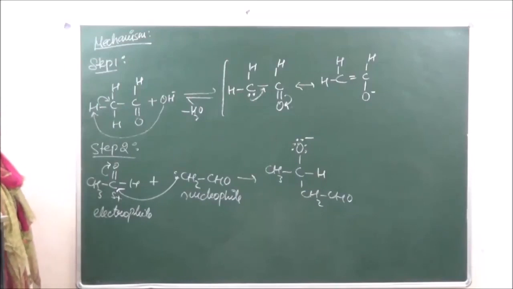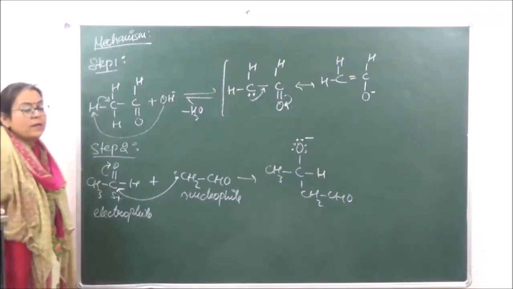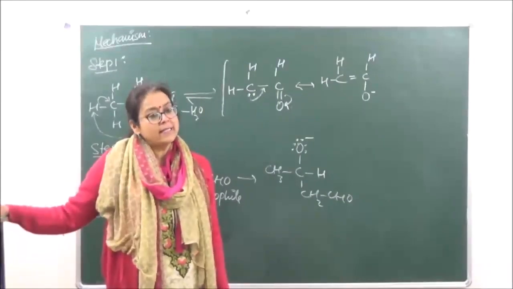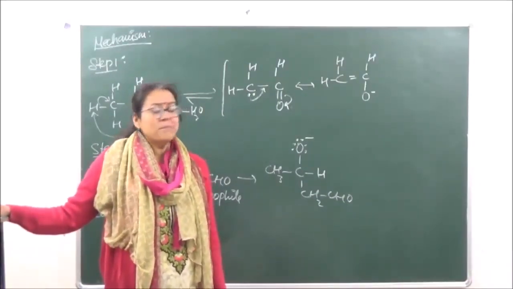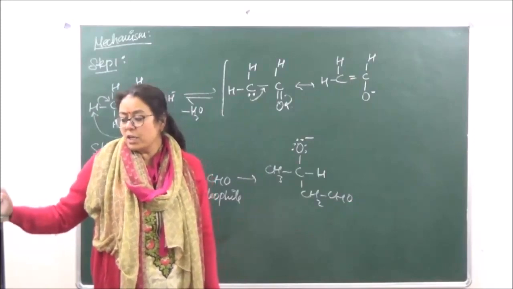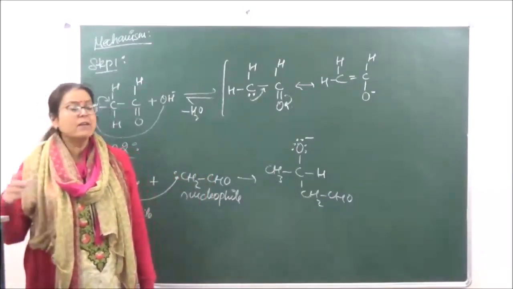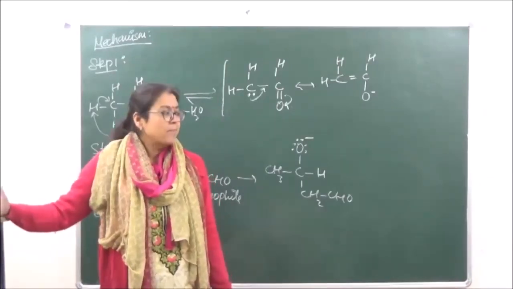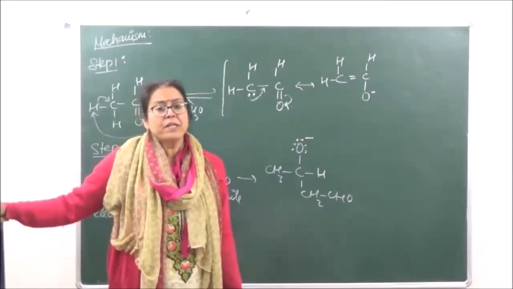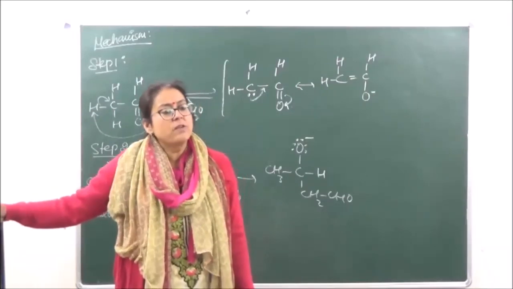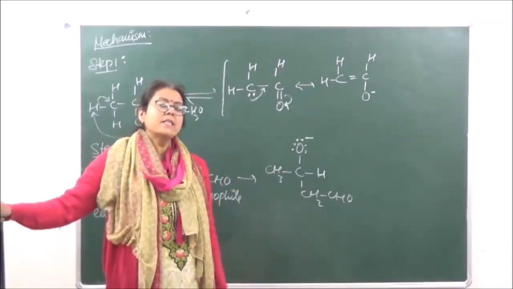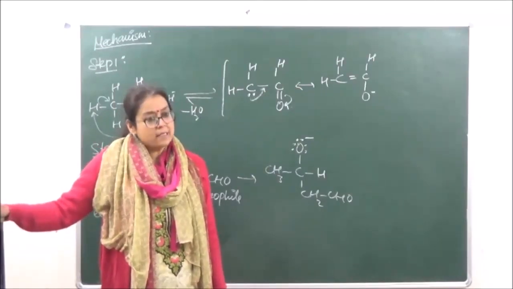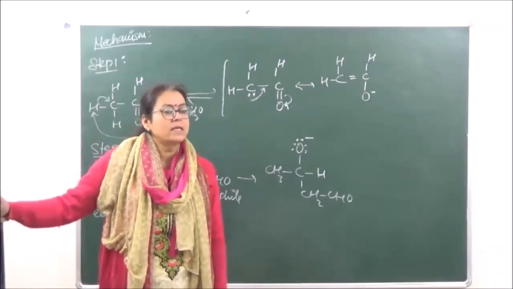So these are the first type of reactions which we have done over here. They are reactions common to both aldehydes and ketones. But there are many reactions in which aldehydes and ketones do not behave in a similar manner. They behave differently. For example, we will be doing these reactions. There are certain reactions in which oxidation of the aldehydes and ketones takes place differently, which are also taken as tests. So that we will do in our next class. Okay.